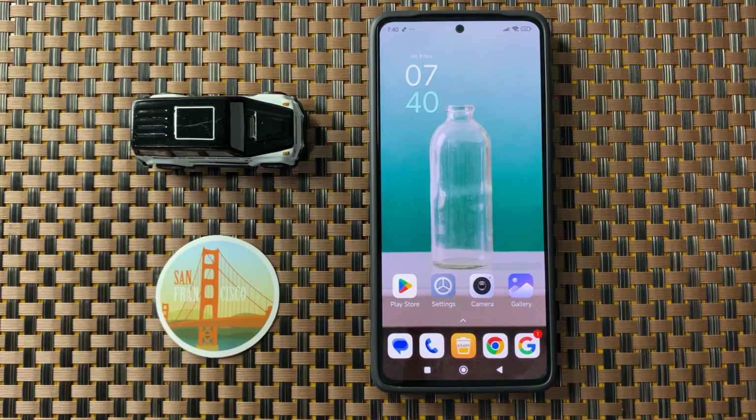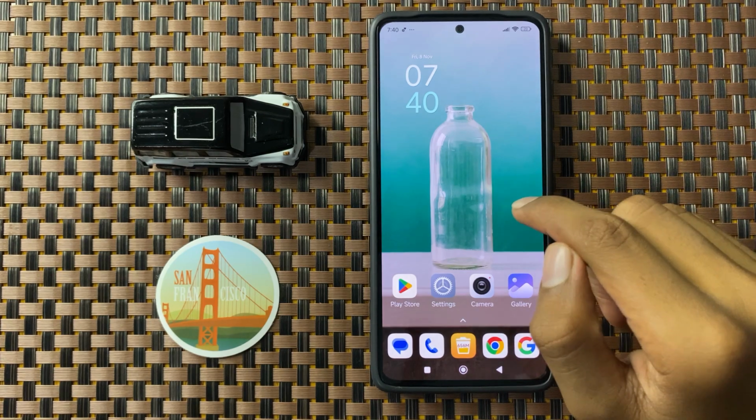How to fix Xiaomi 15 no notification sound. So let's start the video.